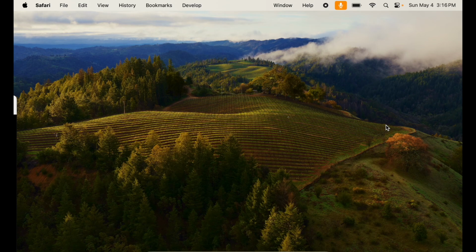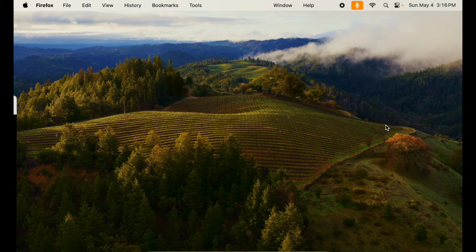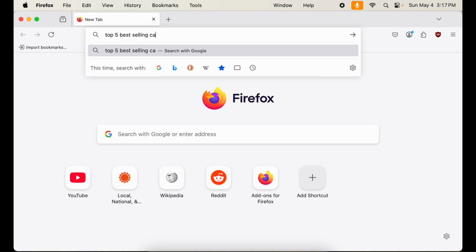Open Firefox. Search for the top 5 best-selling cars in Canada. And then open Numbers to create a list of them. I'll help you with that. Let me break this down into steps. 1. First, let's open Firefox using Spotlight. 2. Search for the car information. 3. Open Numbers. 4. Help you create a list.